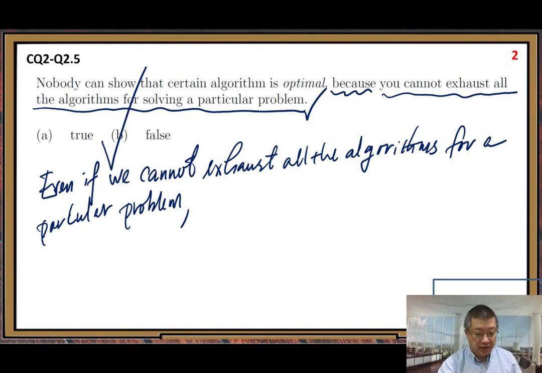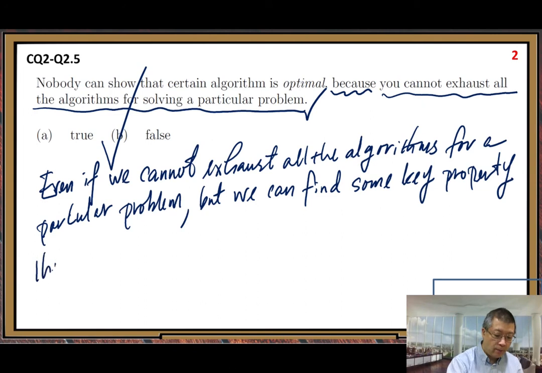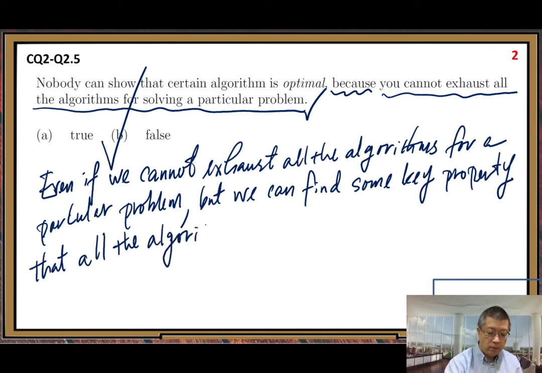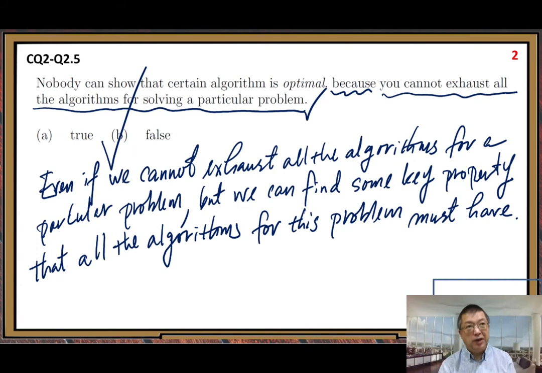Main argument: even if we cannot exhaust all algorithms, we can find some key property that all algorithms for this problem must have. Yeah, this is the key statement here.